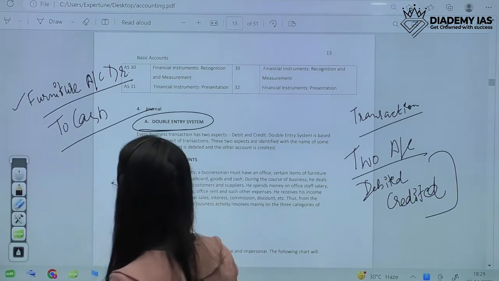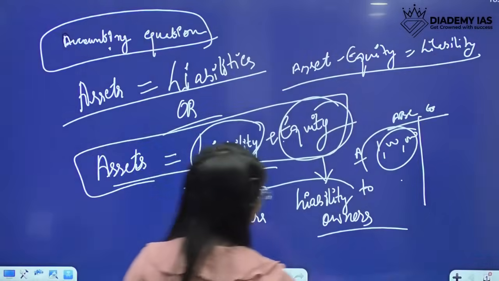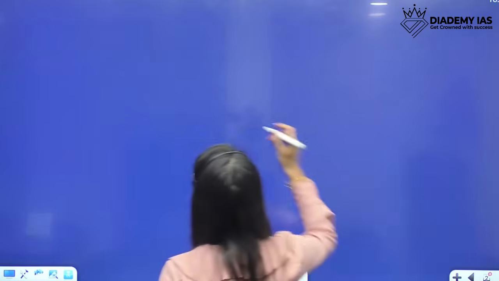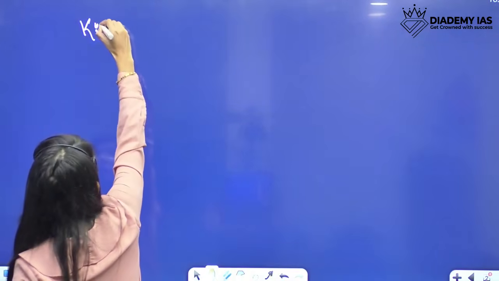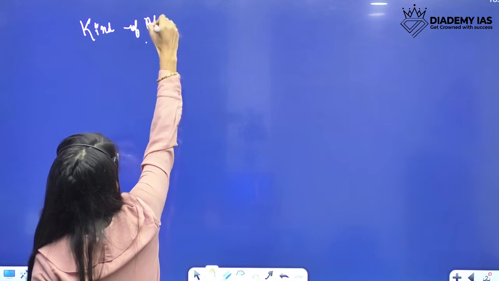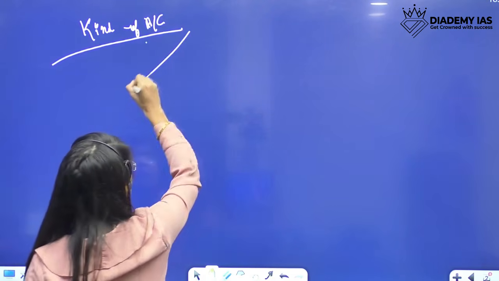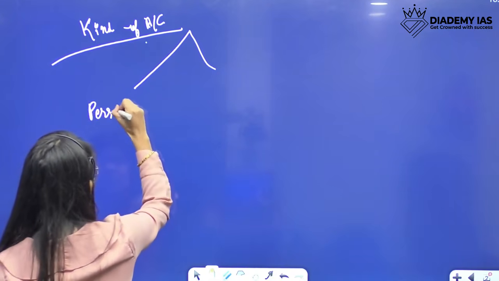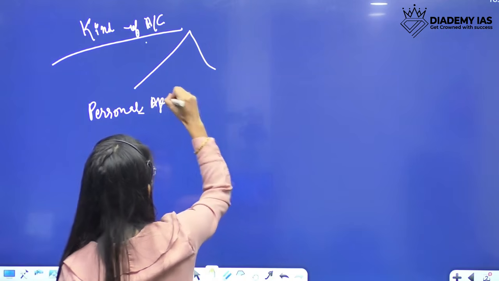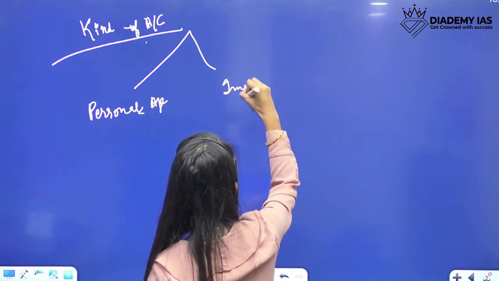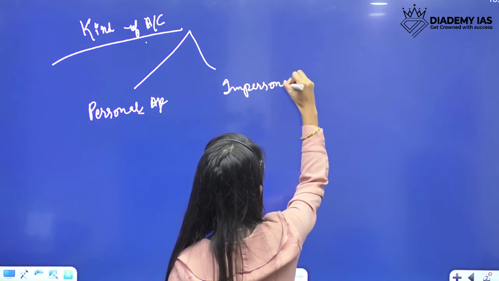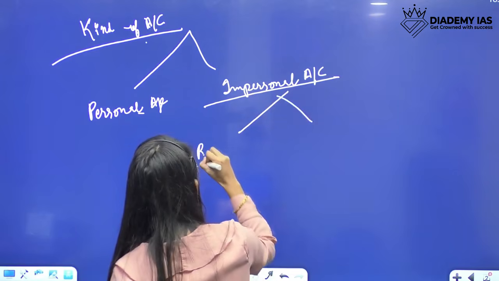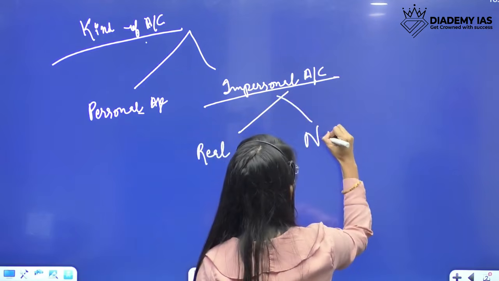Okay. So then the next topic is kinds of accounts. This is also a very important topic. There are two types of accounts. One is personal account, another is impersonal account. Impersonal has then two, real and nominal.